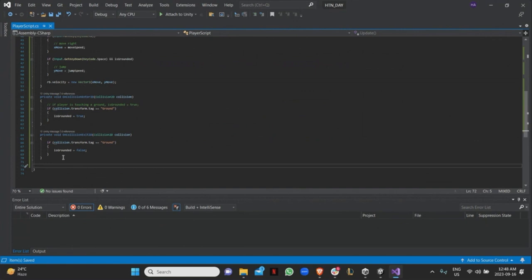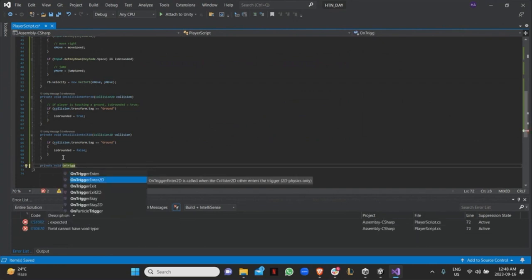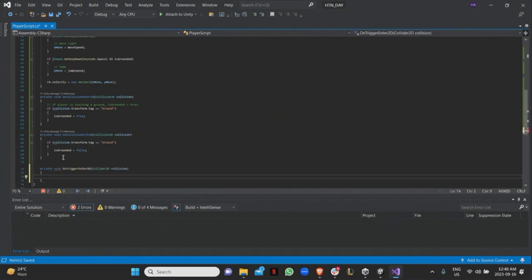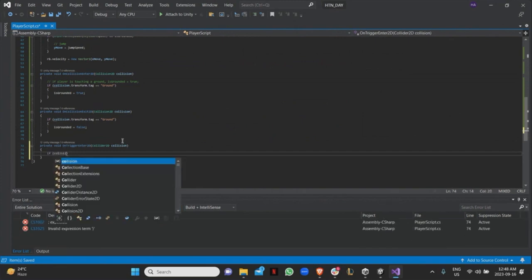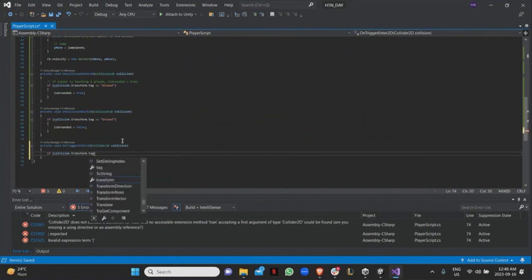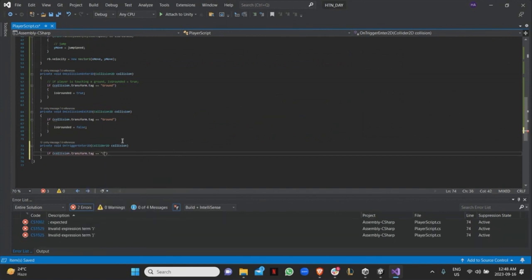However, since the coins are trigger, this time I don't want to actually use on collision enter. Instead, I want to use something called on trigger enter. And it's exactly the same as the collision. The only difference is in the collision, you're actually simulating collision physics, but in the trigger, you're not really simulating physics. It's just a trigger where the player can go through it. And over here, I want to do the same thing. I want to do if collision dot transform dot tag equals coin.